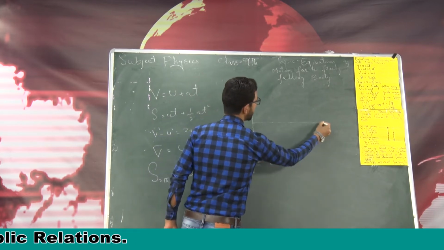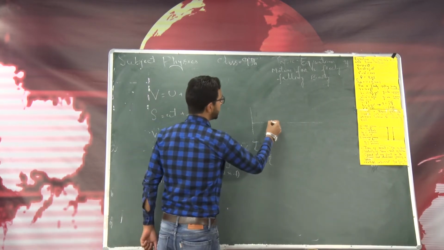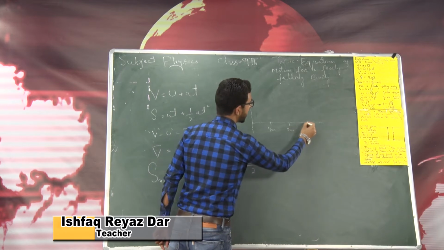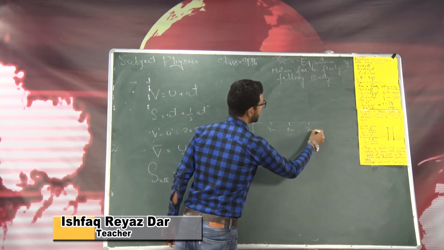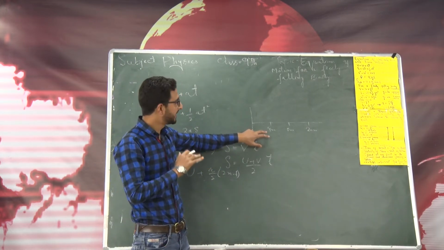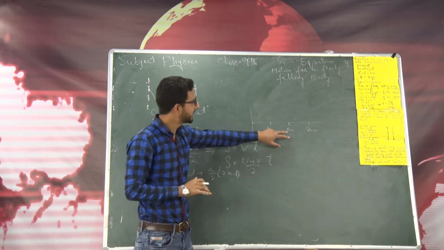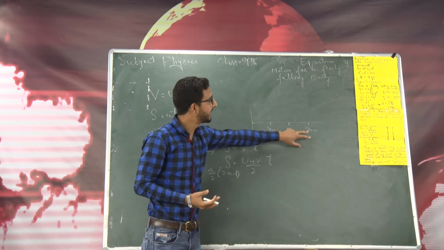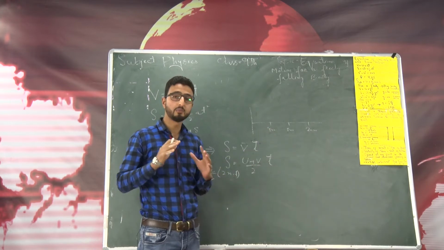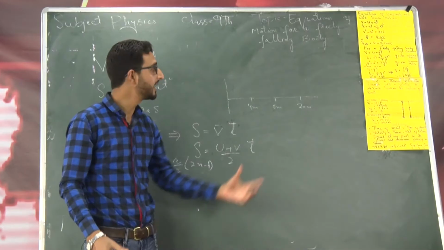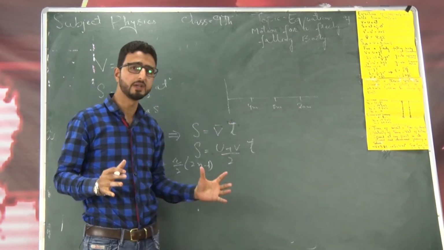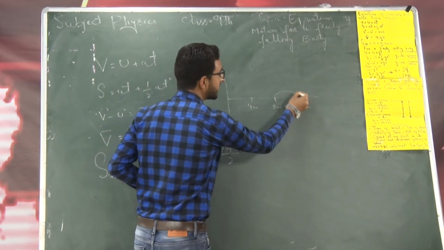For example, this is the motion of a body, and let me suppose that it covers 4 meters in 1 second, 8 meters in 2 seconds, and 20 meters in 3 seconds. Can you tell me the distance covered by the body in the third second? Yes, you are right. It will be simply 20 minus 8, that is equal to 12 meters. So this is basically the distance covered in the third second.